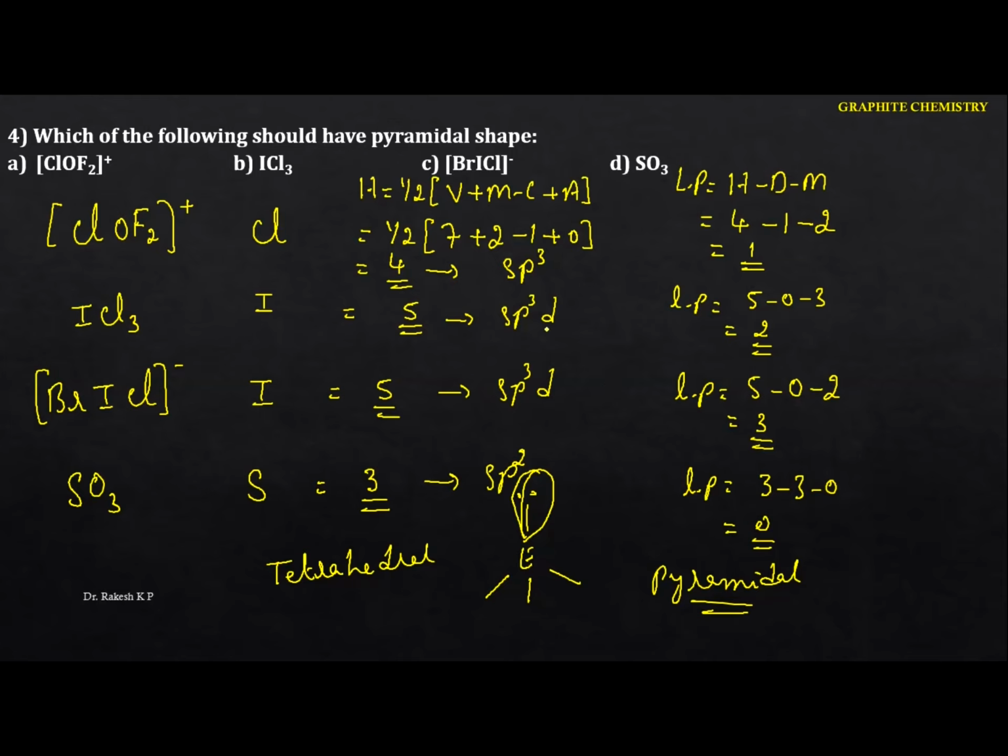When you come to this one, sp3d is trigonal bipyramidal here. And what does it contain?